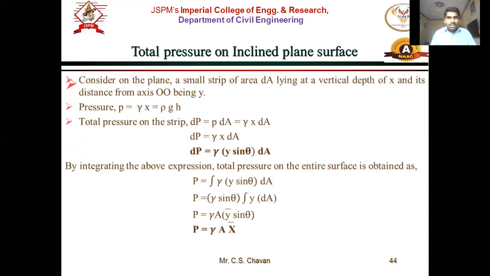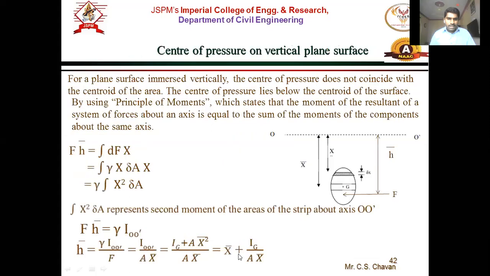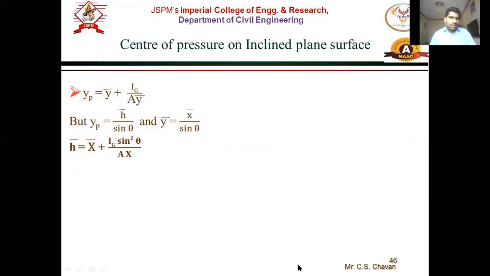In the previous case, what was the formula? The formula is x bar plus Ig upon A x bar. Only the addition here is sin square theta for the inclined surface, right? So h bar is x bar plus Ig sin square theta upon A x bar, because for an inclined surface the term sin square theta is added. Now the same formula we can use here.